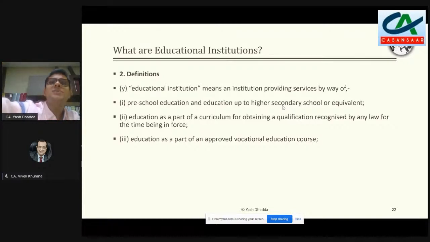And second, to whom it has been given is the faculty. Another argument to that is that once I'm entering into the contract of giving a premise on rent to a person who is otherwise my faculty, then to that extent of the understanding which I have gone into by providing premises on rent, I am not an educational institution, and the person who is taking it, he or she is also not my faculty.